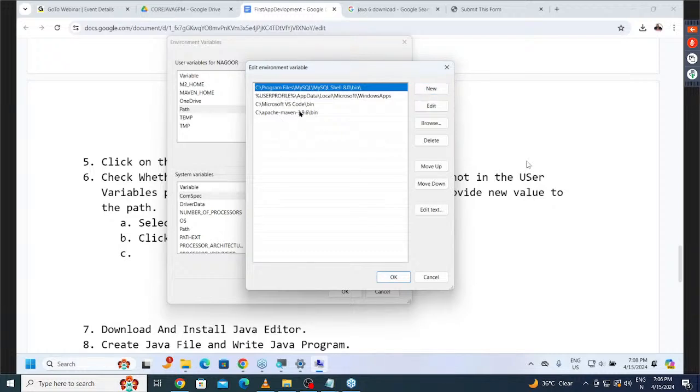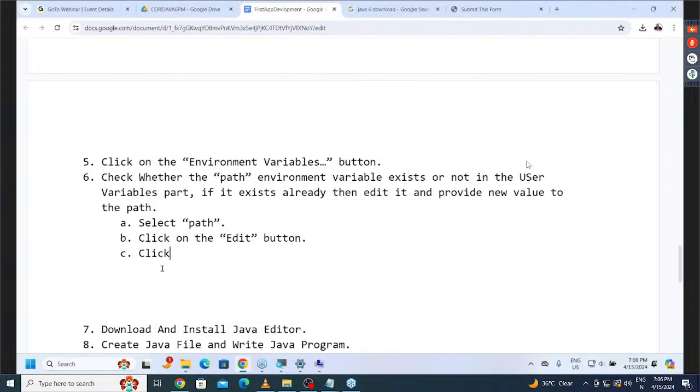All these are for the sake of the previous other softwares. JDK software related is not available. Other softwares. Click on what button here? The new button. There we have to provide the information. Click on the new button.